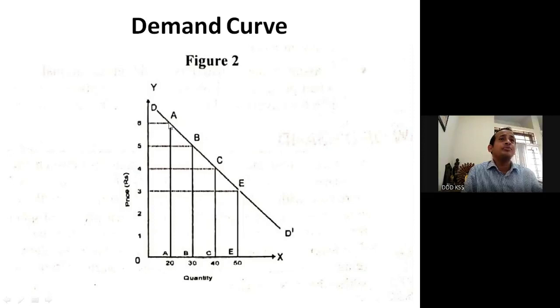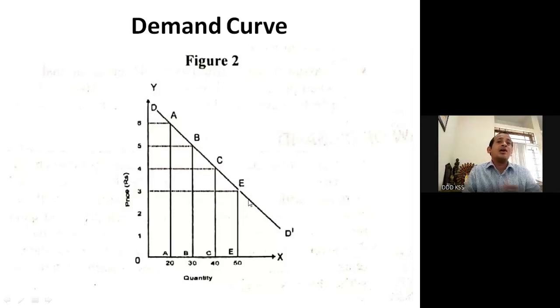So this is a demand point. Then for ₹5, point B is the demand point, and we can see the price-demand relationship. Then at ₹4, quantity demanded is 40 units and the demand point is C. Then in the same way, at ₹3, quantity demanded is 50 and the demand point is E, and D D dash is the demand curve.